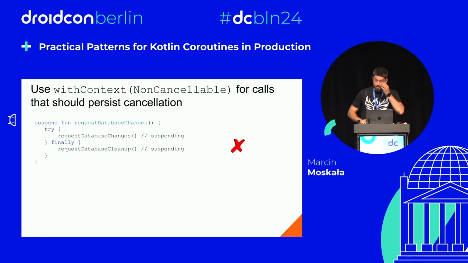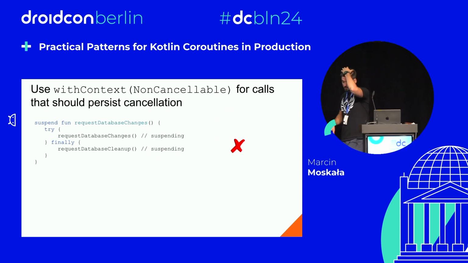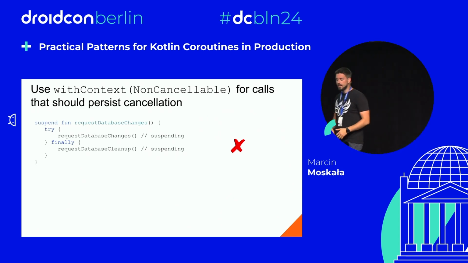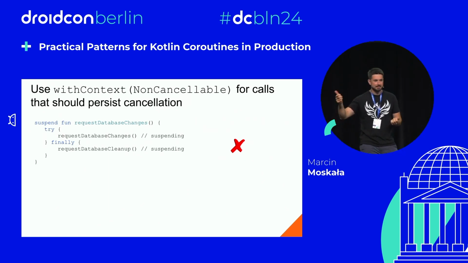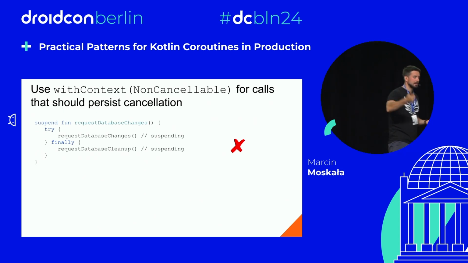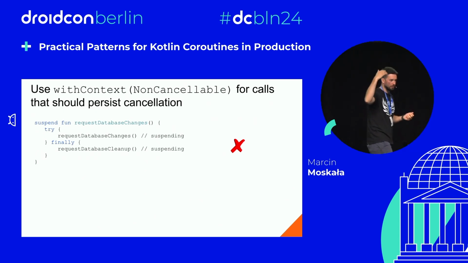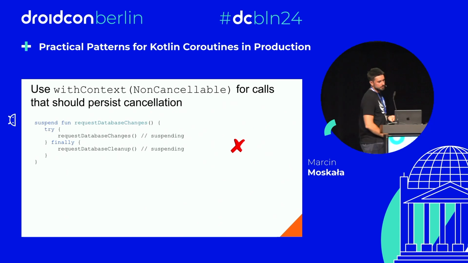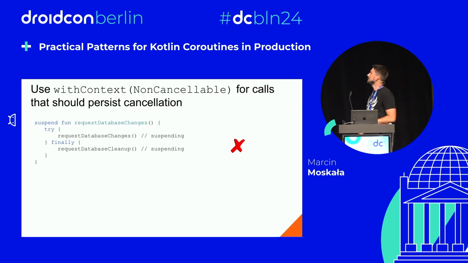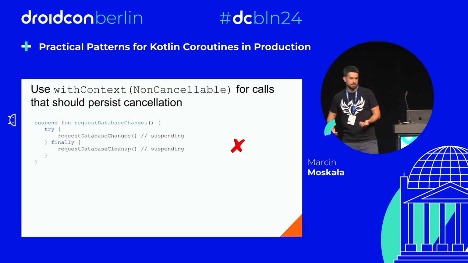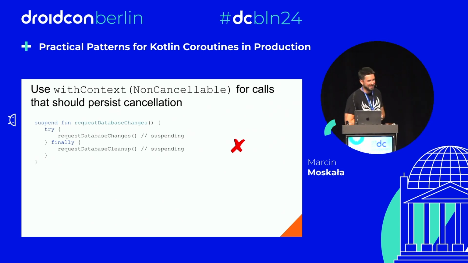The third problematic situation is what if you need to make a suspending call inside some cleanup function. As I told you already, when you cancel a coroutine, the coroutine is in the cancelling state, and in the cancelling state you cannot suspend. Every suspension results in a CancellationException. So this means that this request database cleanup wouldn't be executed if this coroutine is cancelled, which is, well, not good. This is probably what we should execute.